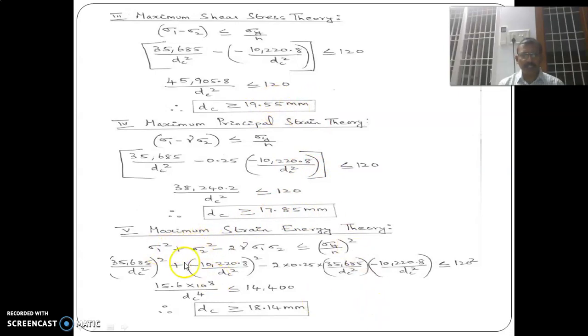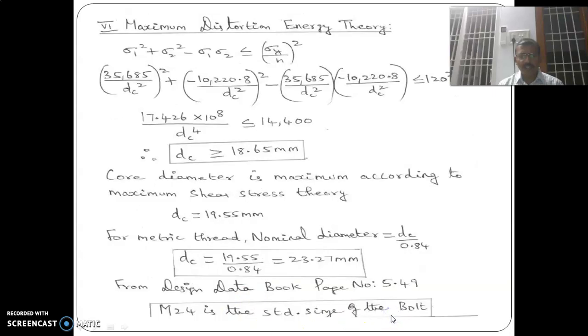Then maximum strain energy theory: sigma 1 square plus sigma 2 square minus 2 gamma sigma 1 sigma 2 less than or equal to (sigma y by n) whole square. Substituting the values, we get the dc value 18.14. Then maximum distortion energy theory: sigma 1 square plus sigma 2 square minus sigma 1 sigma 2 should be less than or equal to (sigma y by n) whole square. We get dc equal to 18.65 mm. So we take the maximum value, 19.55 mm. Then for metric thread, nominal diameter equals dc by 0.84, so we get 23.27 mm.